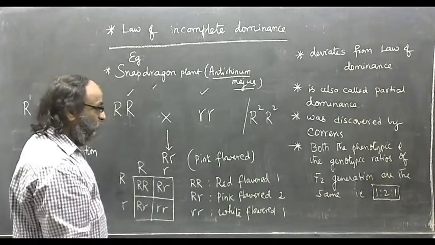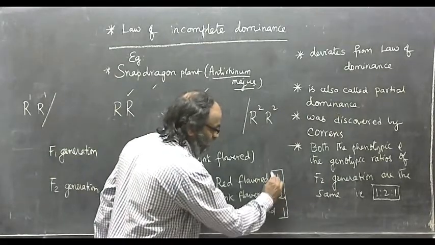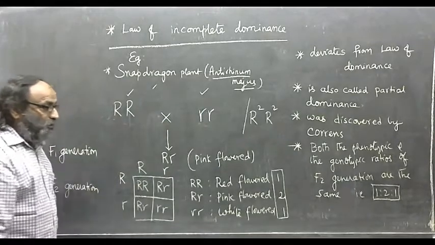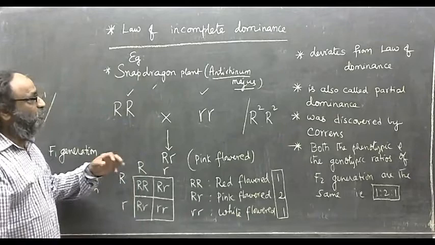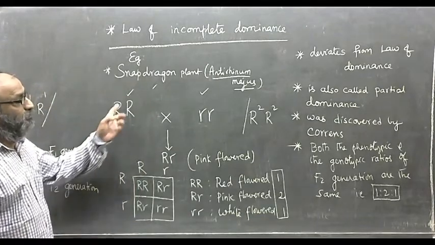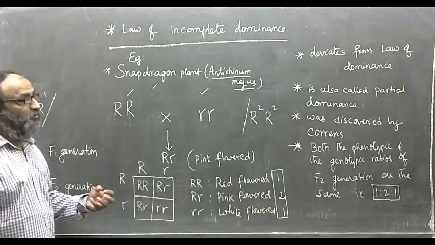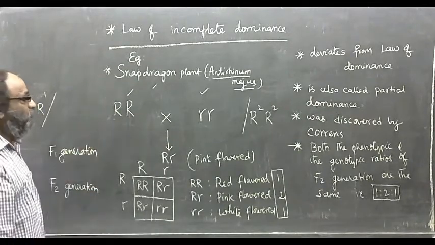Therefore, the phenotypic and genotypic ratios are found to be one and the same, that is 1:2:1, and this indicates that it is deviating from the typical Mendelian monohybrid class that defined the law of dominance.